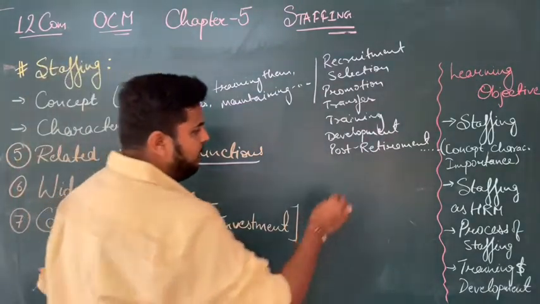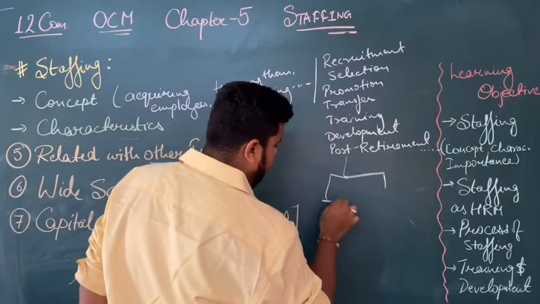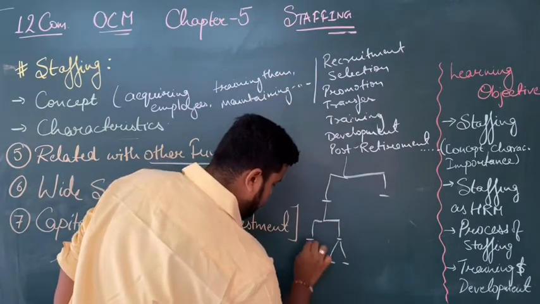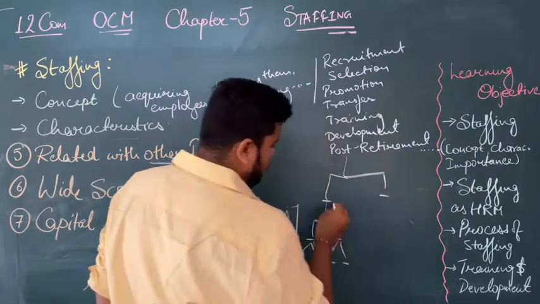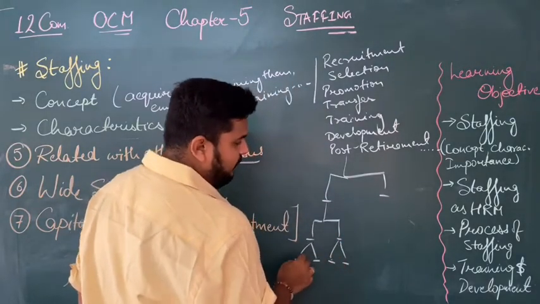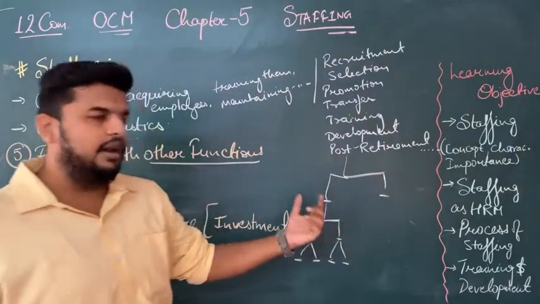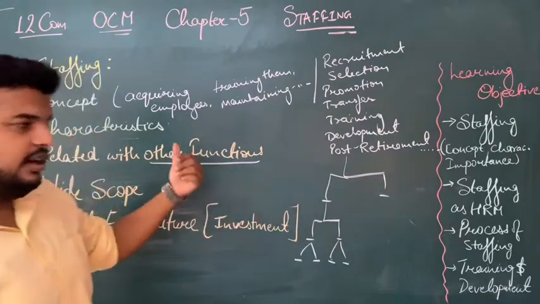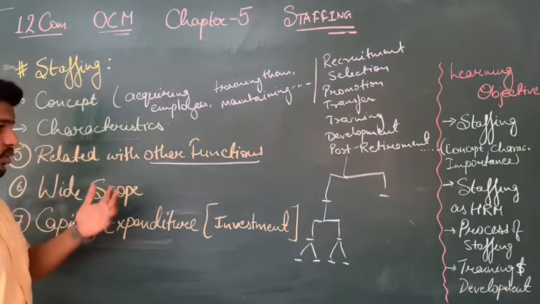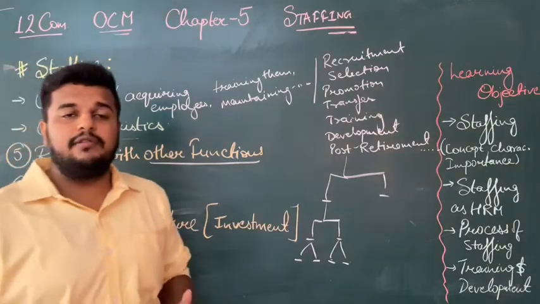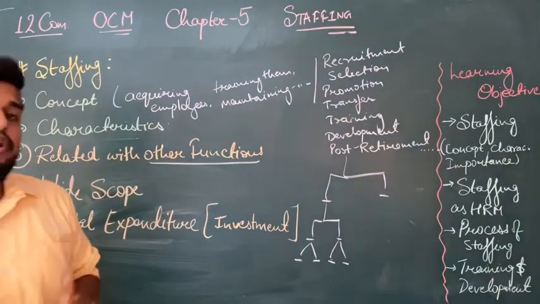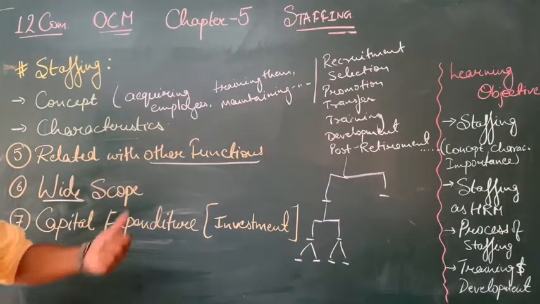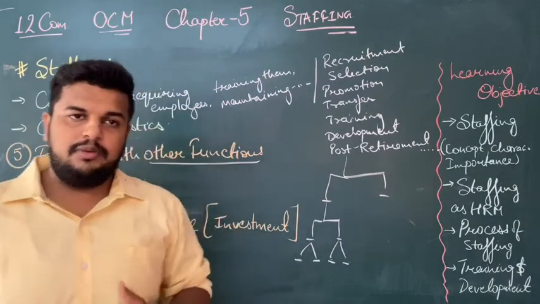For example, if you have a structure, we have one place over here. Same over here. So in total we need 1, 2, 3, 4, 5, 6, 7. 7 to 14 staff will be required to fill the organization structure. So it is connected with organizing also. So it is likewise connected to each and every function of the organization, and that too very closely. Next is wide scope, or wider scope, discussed already in the definition or concept of staffing.